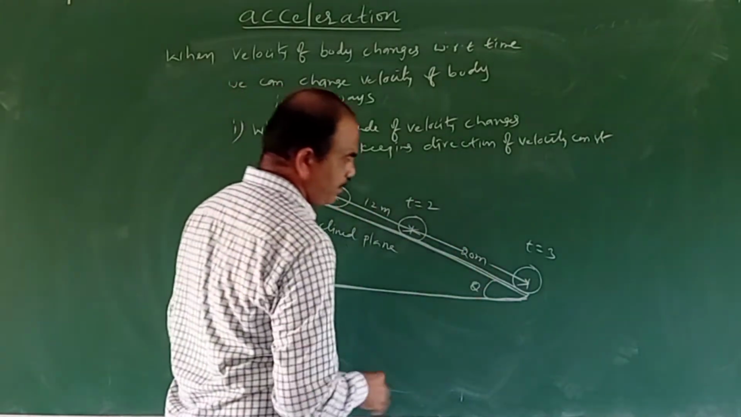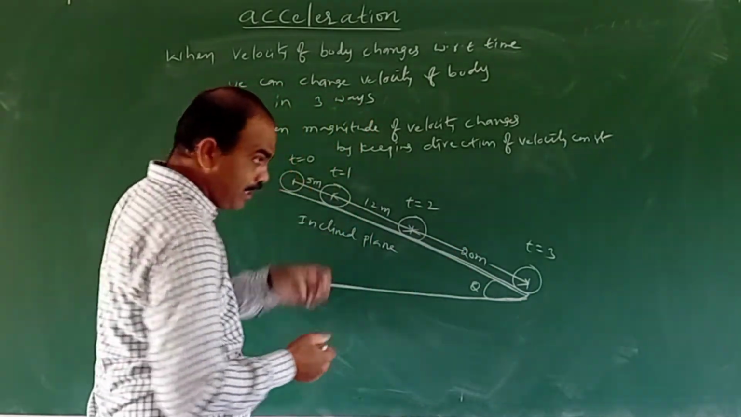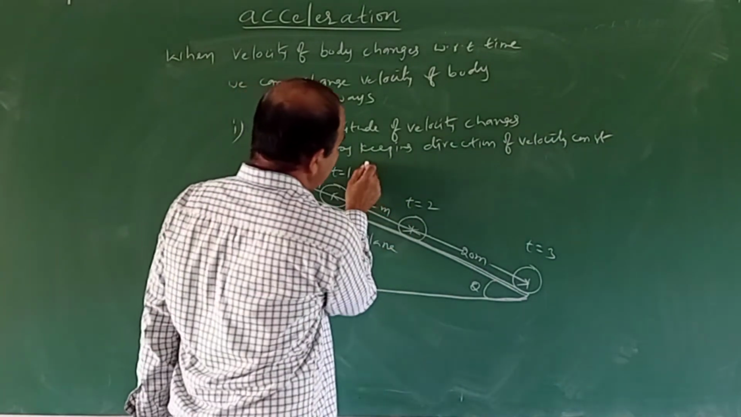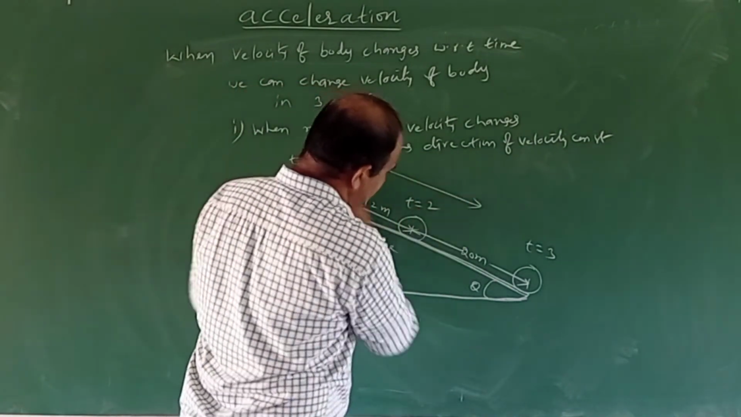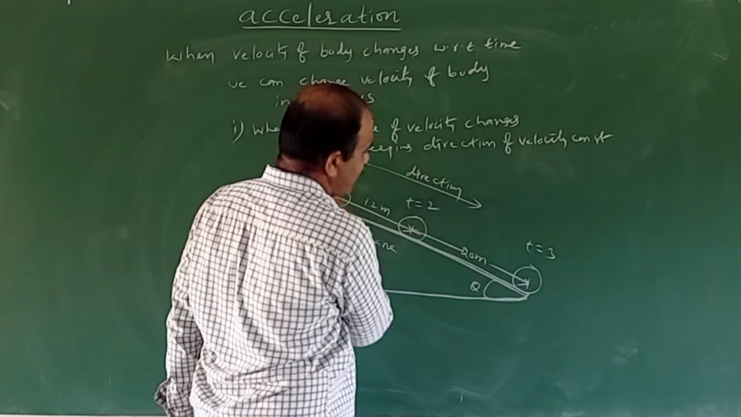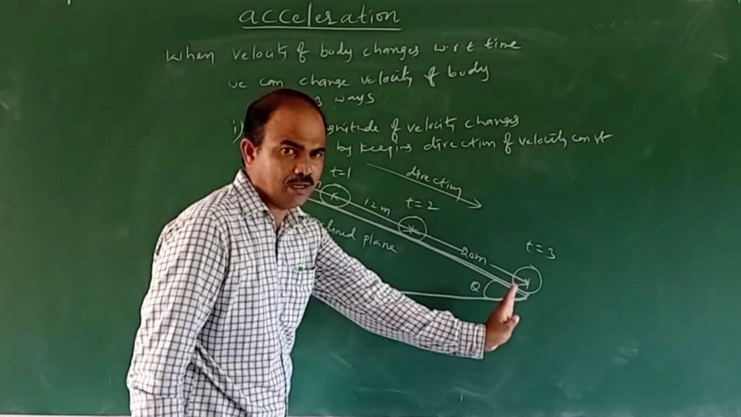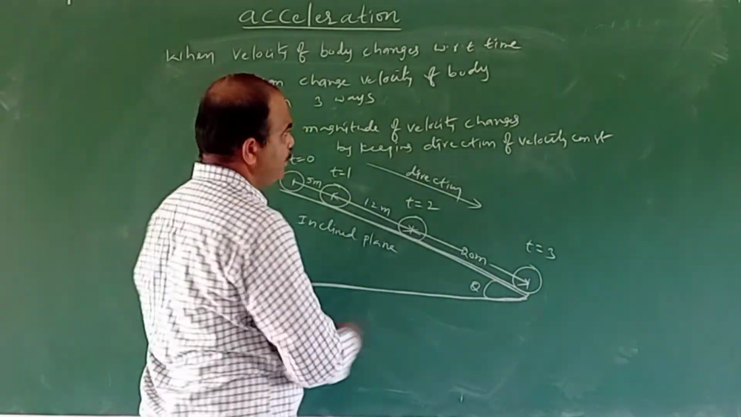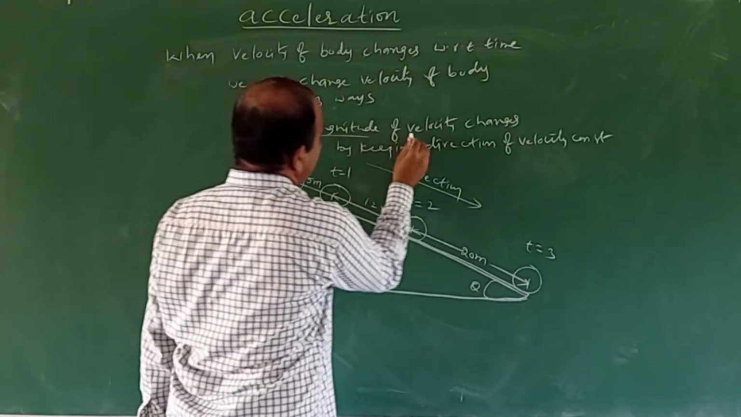In non-uniform motion, what happens? The magnitude of velocity changes, but the direction is always along the inclined plane. The direction of the body is not changing. The direction of velocity cannot change. Only the magnitude of velocity changes.